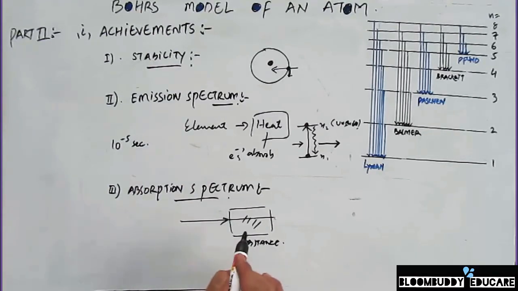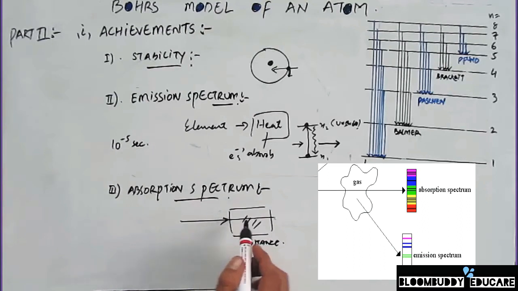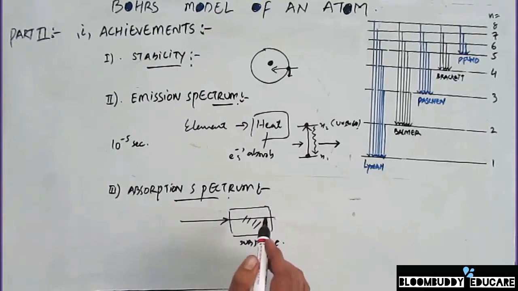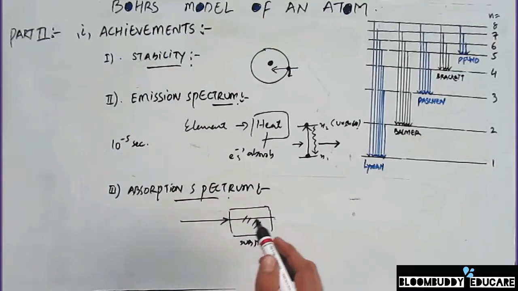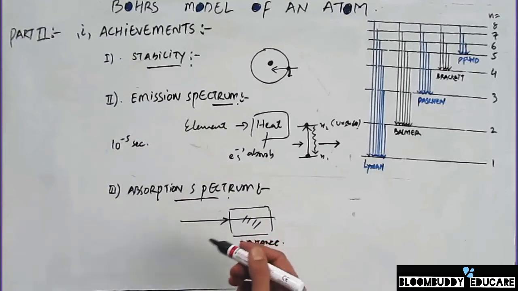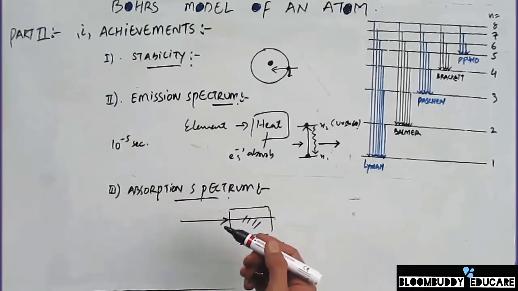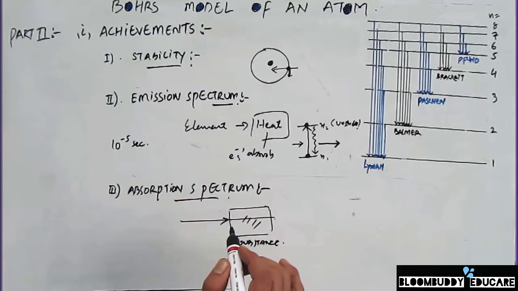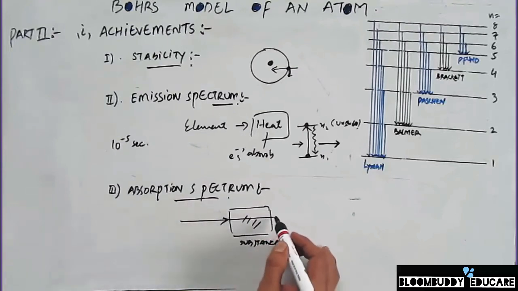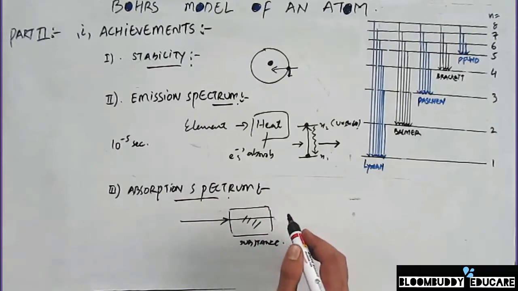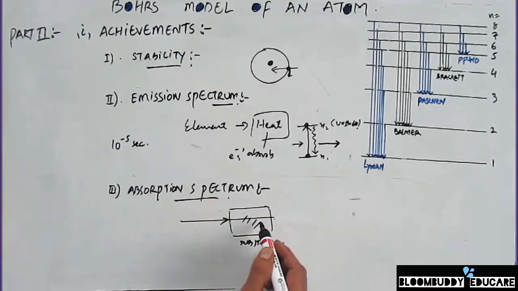Some of the wavelengths of this radiation are absorbed by this substance, and the wavelengths that are absorbed are characteristic of that substance. It depends upon the substance how many different wavelengths it is going to absorb. When you observe this electromagnetic spectrum on the other side of the substance, you see that some of the photons are missing, which were already absorbed by this substance.